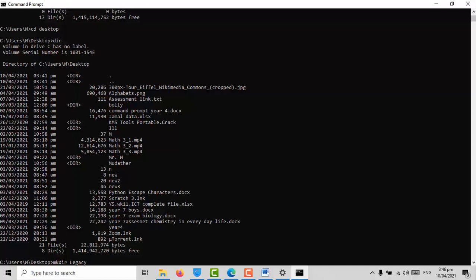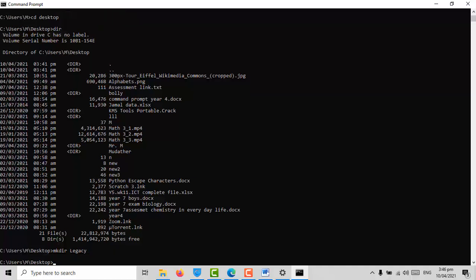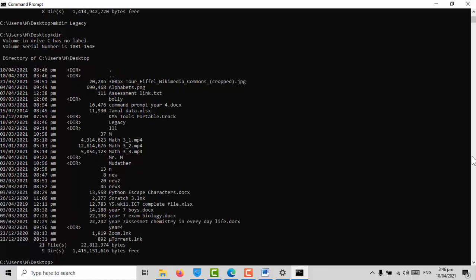And then when you're done writing the name, press enter. Nothing happened. Why? Because you have created a folder. If you want to see if that folder exists or not, type dir to show all the files inside desktop and press enter. Can you see legacy right here? There it is. So now I created a folder named legacy.